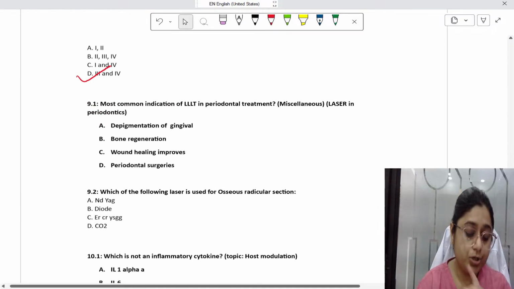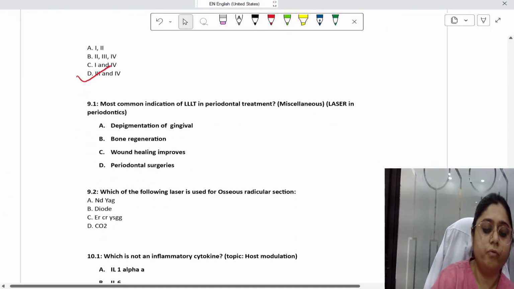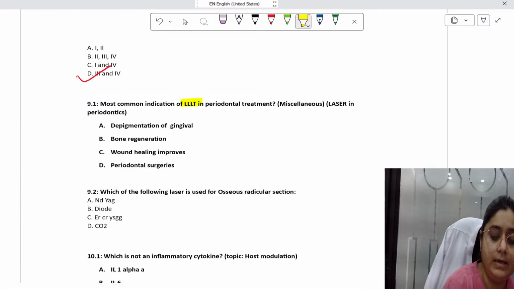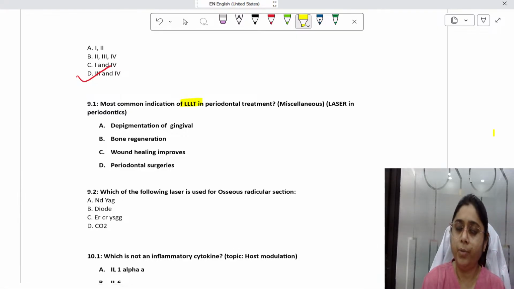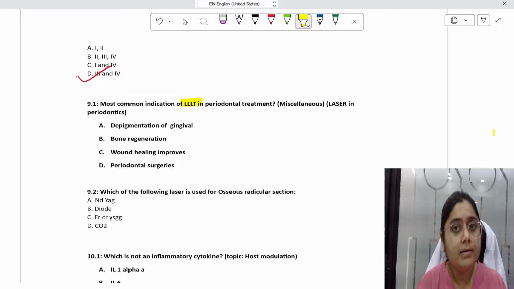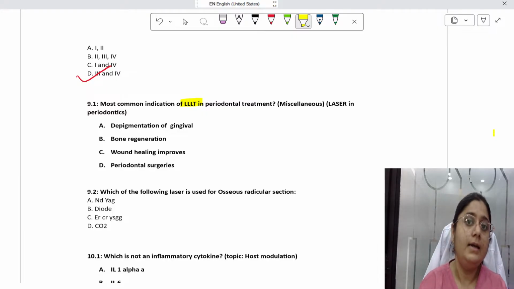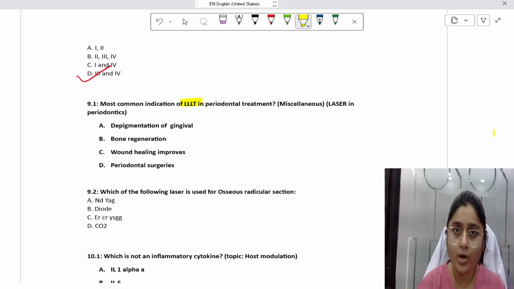Okay. Now the next question. Most common indication of low-level laser therapy, LLLT, in perio. This was asked in last year's May INI paper. Lasers, I would say yes. The last 2 years they are asking, but not that frequently. But this is a very new topic, and we discuss it in detail. Whatever is important for you, we discuss it in our classes. So, guys, laser is one of the recently emerging topics in perio, and they have started asking questions from it.